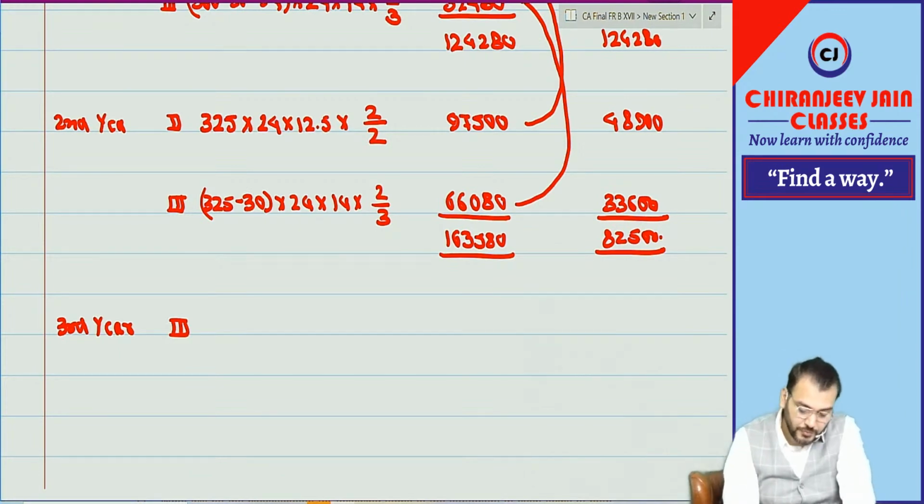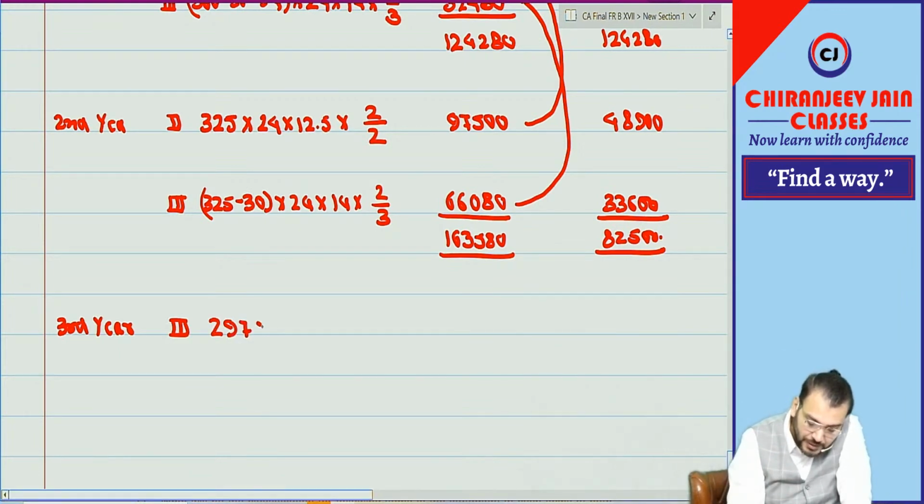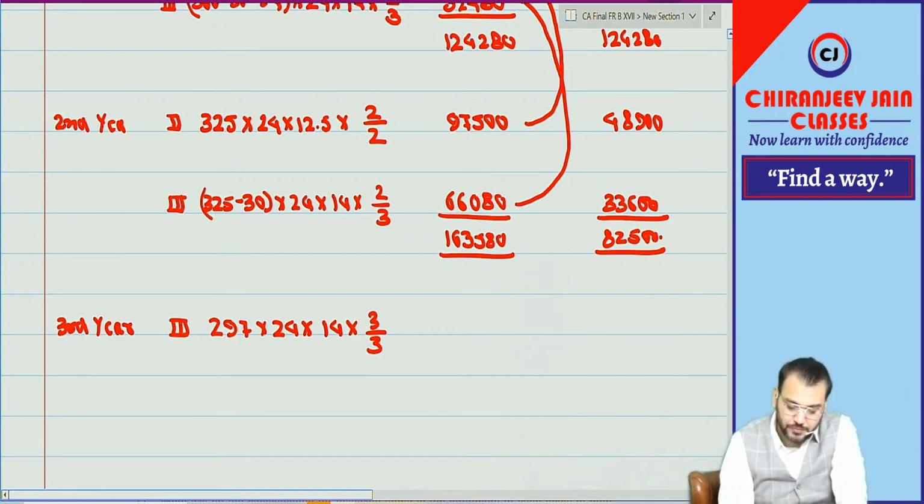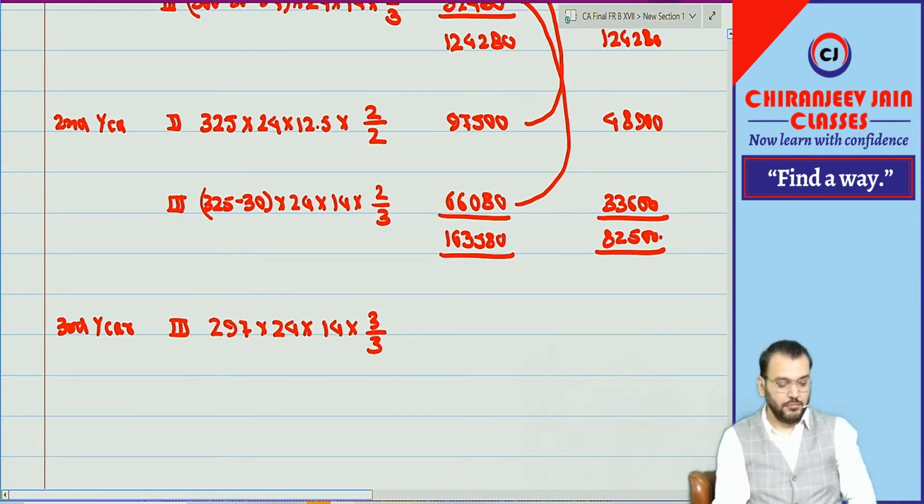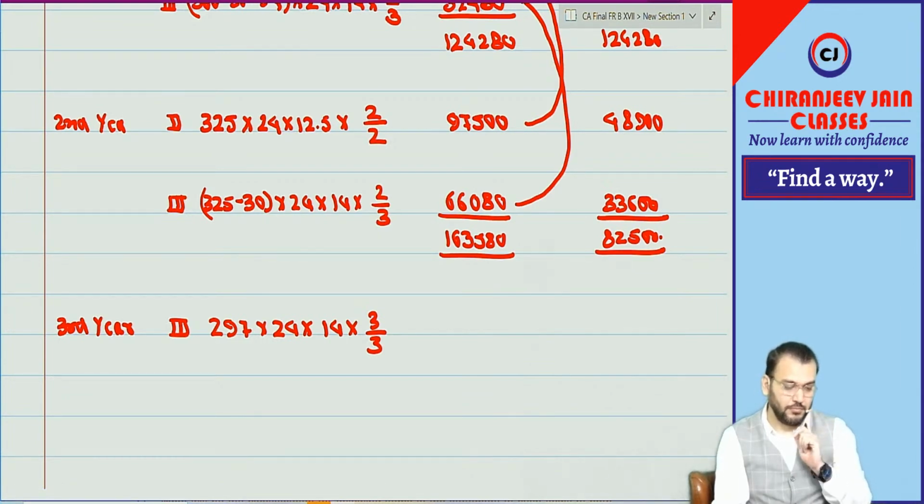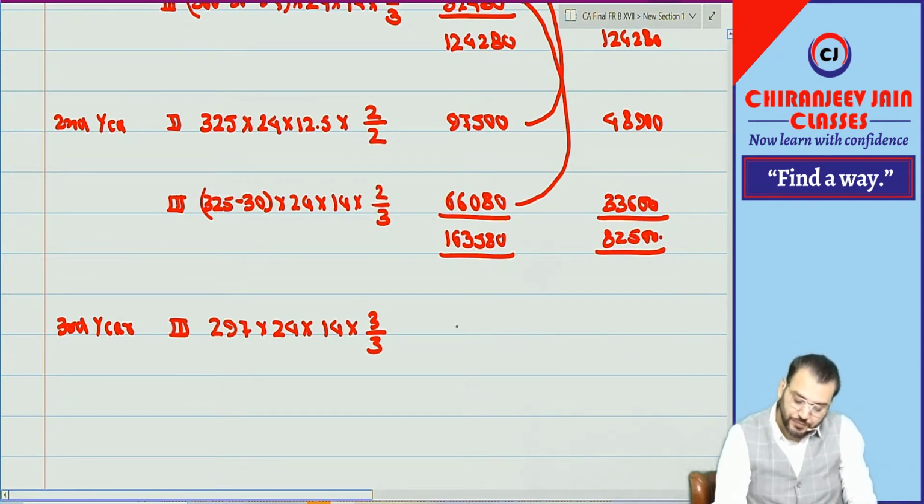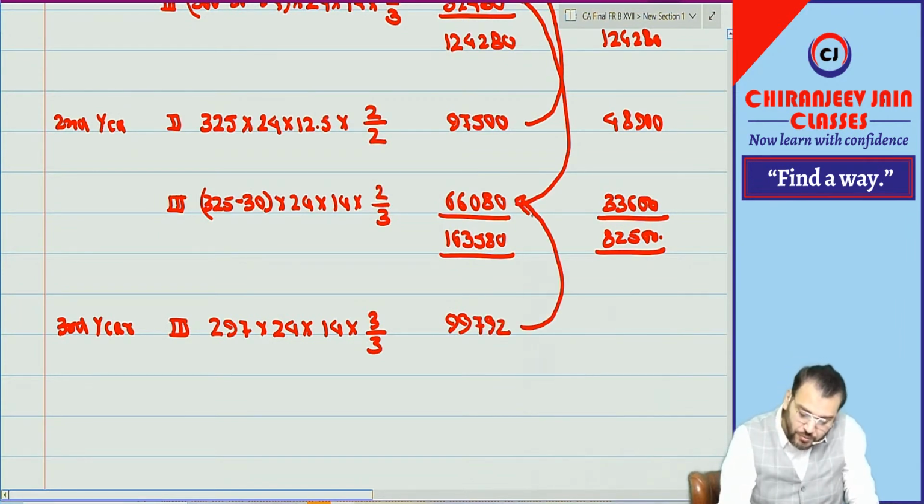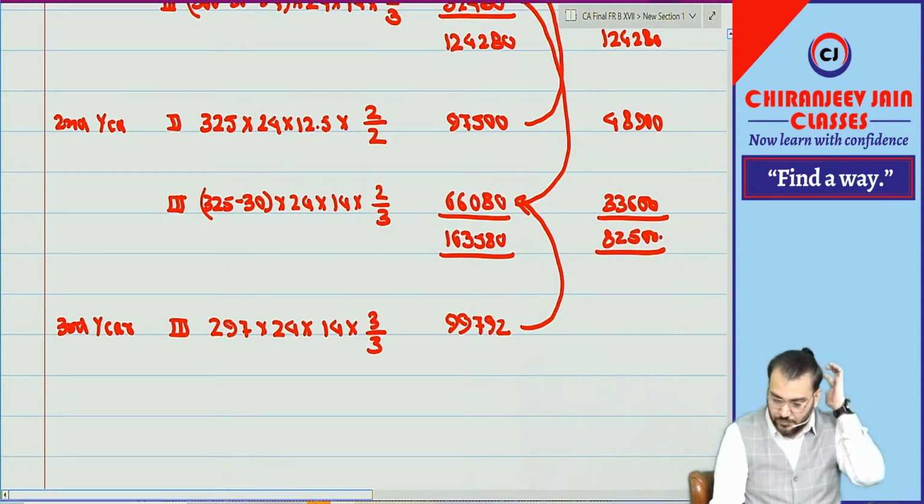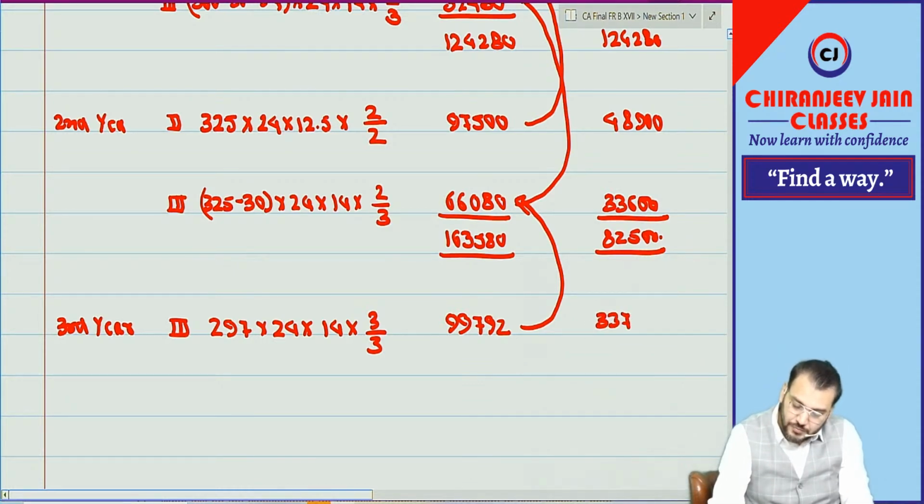290, 297. Into what? 24. Into what? 14. Into what? 3 by 3. How much? 99,792. This minus this, how much? 33,712. So this becomes what?